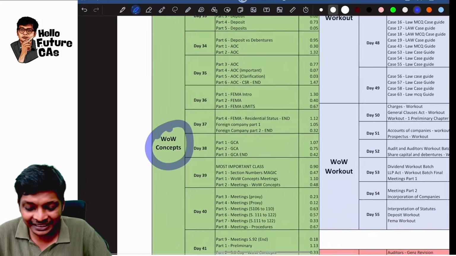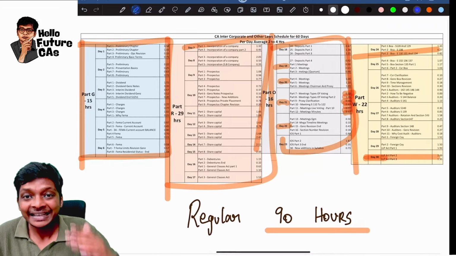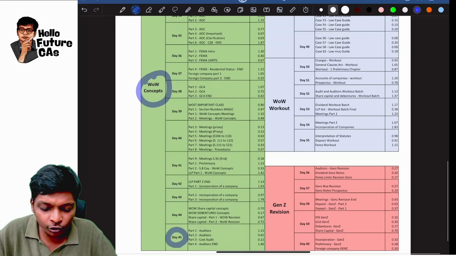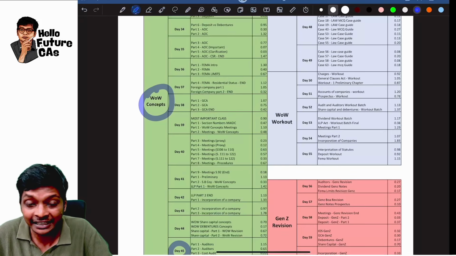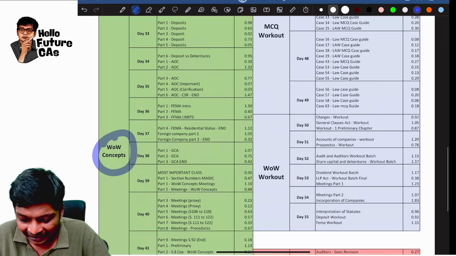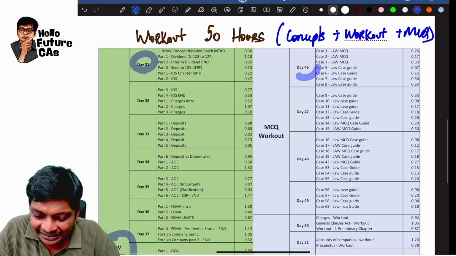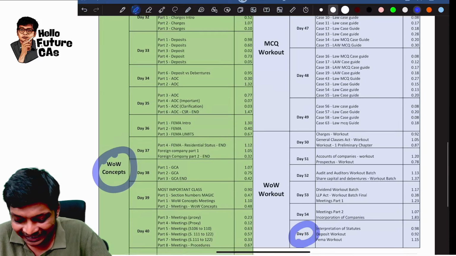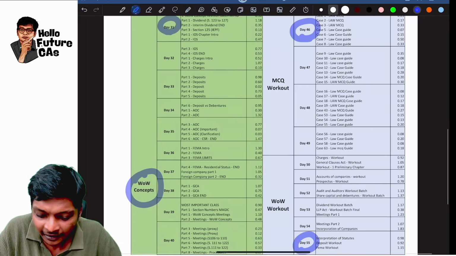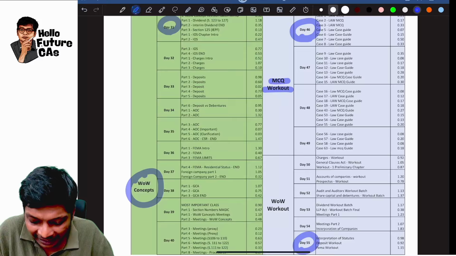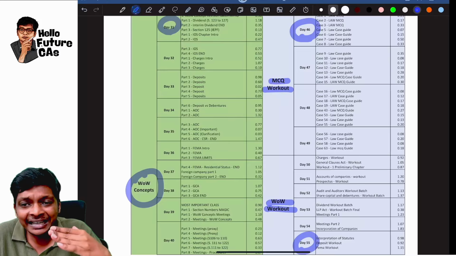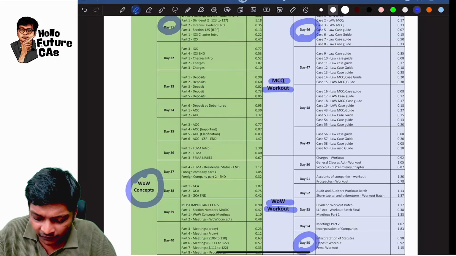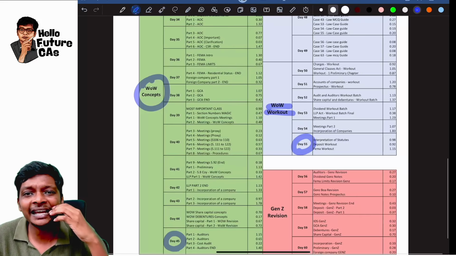So 15 days. First, what is happening in 30 days? Entire law is over. Then another 15 days you are finishing all the concepts, again revision with me. And lastly, from 46th day till 55th day, another 10 days, what are we doing, guys? We are doing MCQ workout and questions workout. 10 days of only questions solving. So in 55 days, entire law is done.